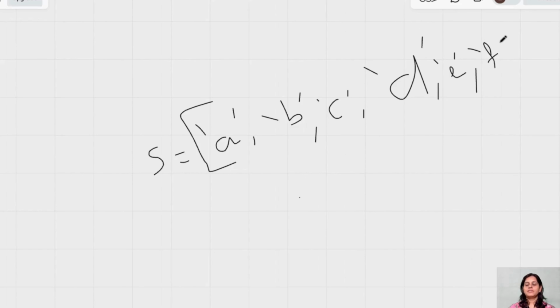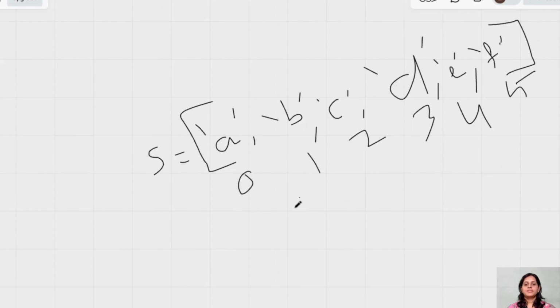This list variable has 1, 2, 3, 4, 5, 6 elements. And let us try to assign indexes, guys. This is my 0th position. This is my first position, second, third, fourth, fifth.